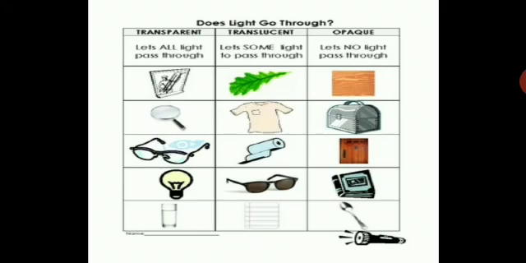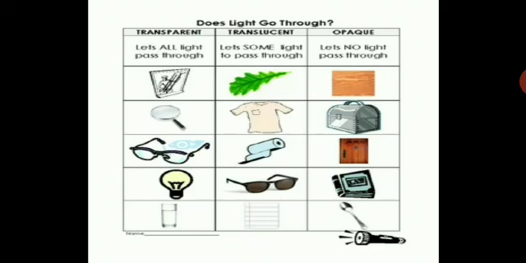Here for transparent you have a magnifying glass, spectacles, bulb, glass containing water. Then for translucent, you will have some kinds of leaves which are translucent in nature. All leaves are not translucent, only some leaves which have a thin or very fine texture will show the translucent property.